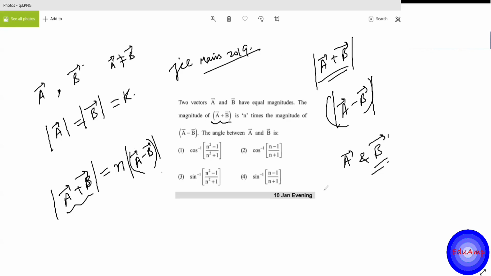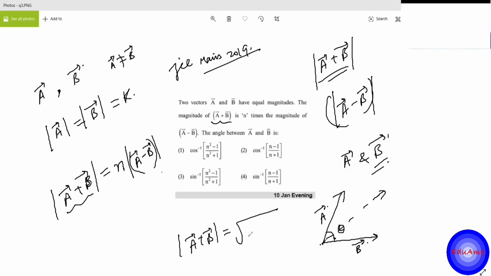What you have to do, again, you have to use the same thing. Let's say this is my A vector, this is my B vector, and the angle between them is, let's say, theta. So how do we write this? What is the resultant of two vectors, A plus B? We can write the magnitude as A square plus B square plus 2AB cos theta, like that.